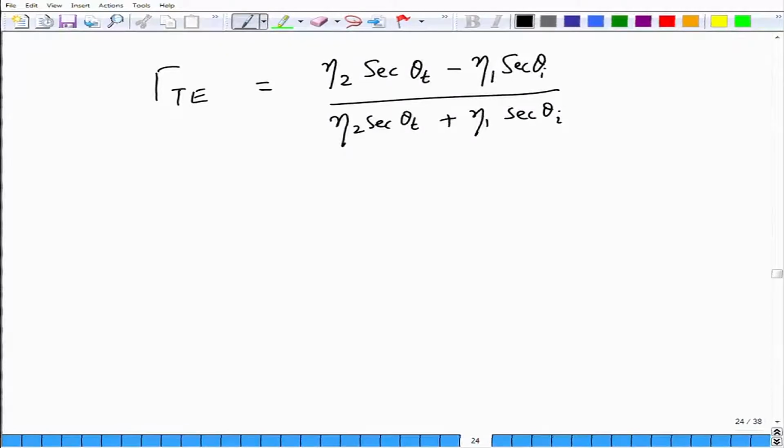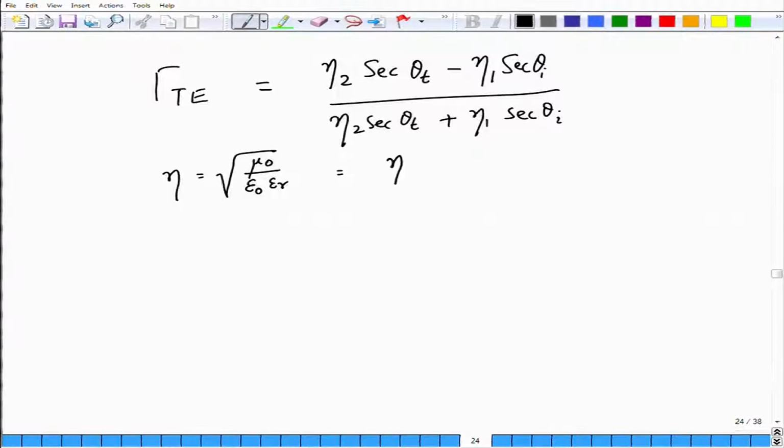I want to rewrite these equations in terms of the refractive index. Now, I can do that provided the media that we considered, both medium 1 and medium 2, are non-magnetic in nature. For any non-magnetic medium, eta is given by square root of mu naught divided by epsilon 0 times epsilon r.